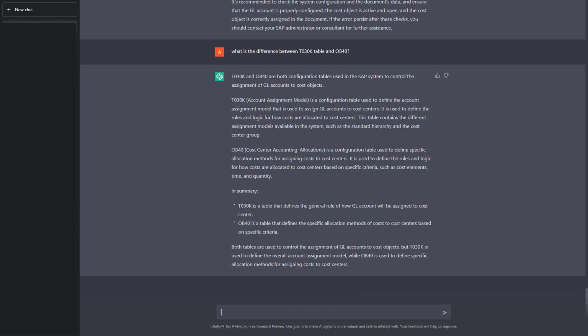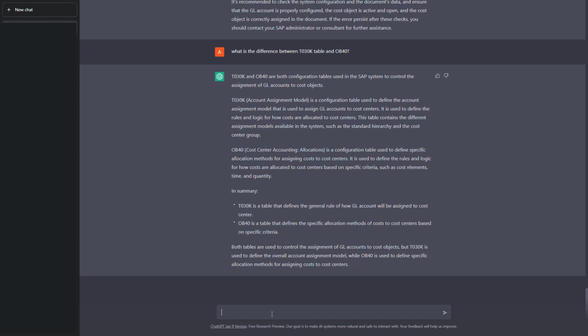So it says T030K is a table that defines the general rule of how GL accounts will be assigned to the cost center. Okay, that's not right. And OB40 is a table. Okay, that's not a table, and that defines the specific allocation methods of costs to cost centers. Okay, this is completely wrong. OB40 is a tax specific GL account assignment configuration. It's a transaction code. It's not a table. And T030K, though it is a table, is not used to assign GL accounts to the cost centers. So maybe it's not a good idea to always go to ChatGPT. You can better go to Google and try for some better answers there. You will have a community where humans do answer the questions, and most of them are right. So in this case, yeah, ChatGPT did not score.